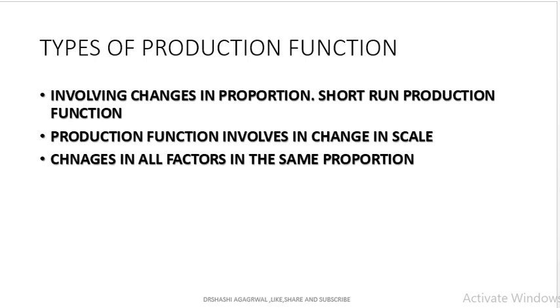In the short run, like the land is fixed, and when we increase the quantity of labor 1:1, 1:2, there is a variable proportion. But in the long run, we have to use all the factors in the same proportion. If we are using capital and labor in the ratio of 1:2, then 2:4. In the similar manner, they have to be used in the same proportion.